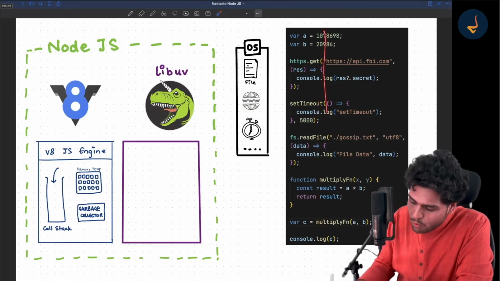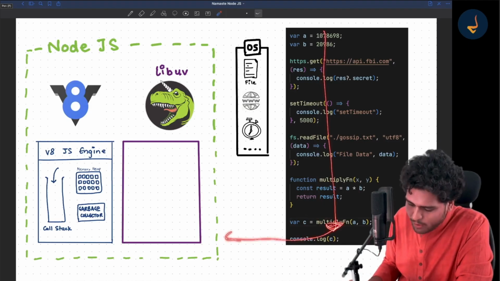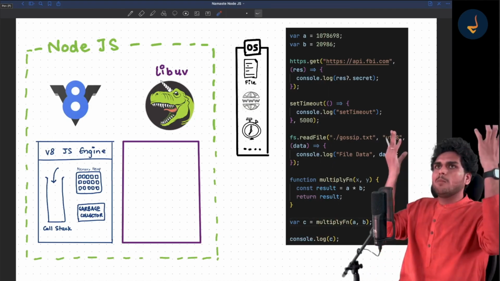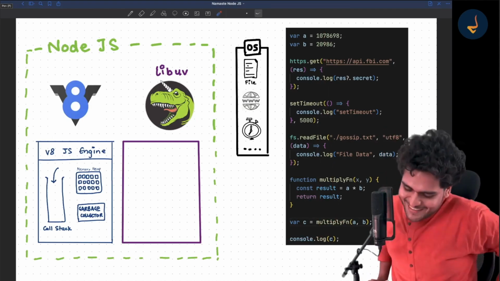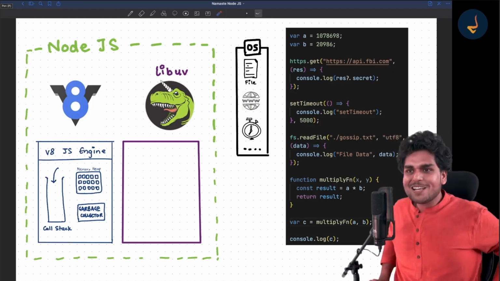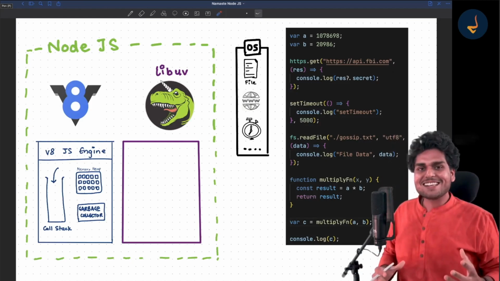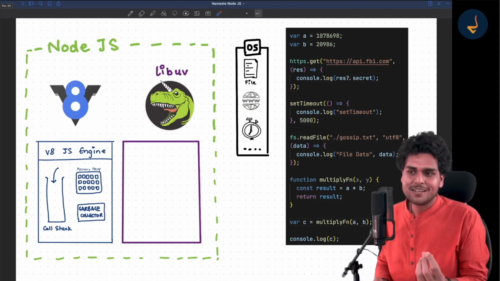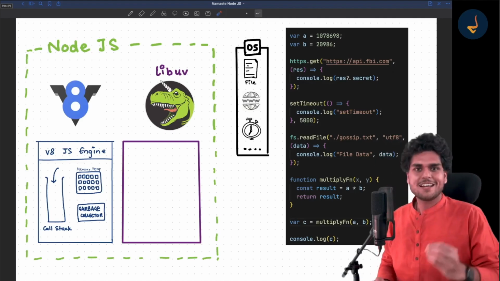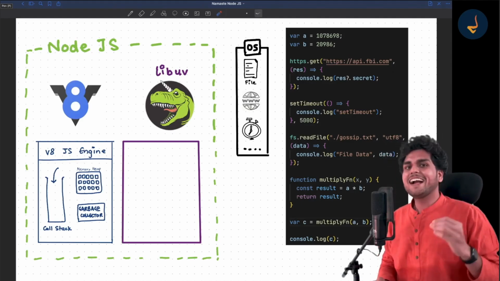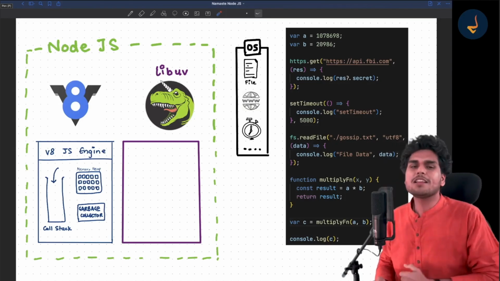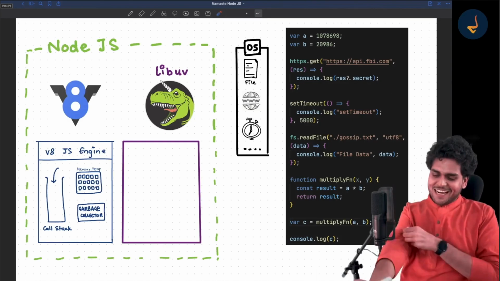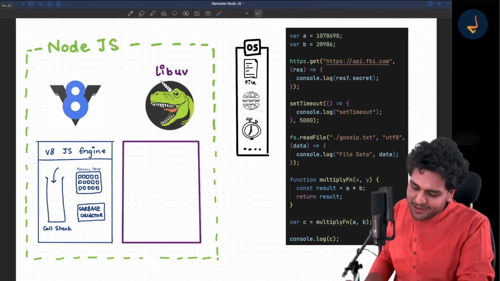This is a Node.js program. Suppose you give this file to Node.js, how does it run? I will show you in the form of a diagram and your mind will be blown. You will start loving Node.js when you see how things are happening. You will understand that libuv is a beast. Libuv is our genie, our superhero with all these superpowers, my dear friends. So let's go back and execute our code.